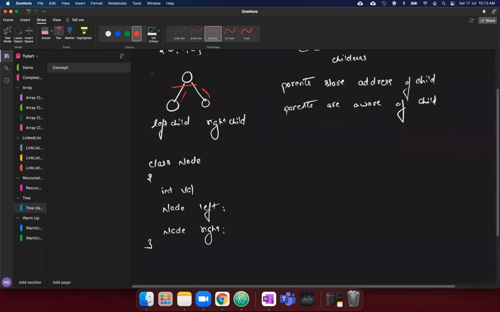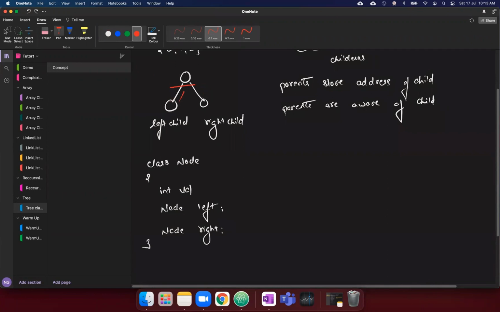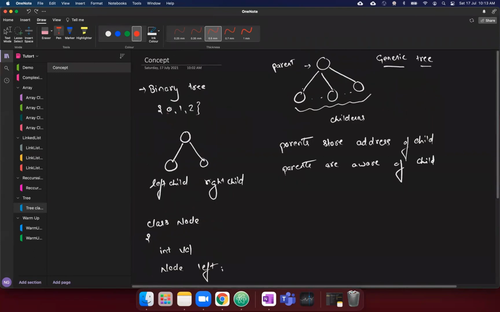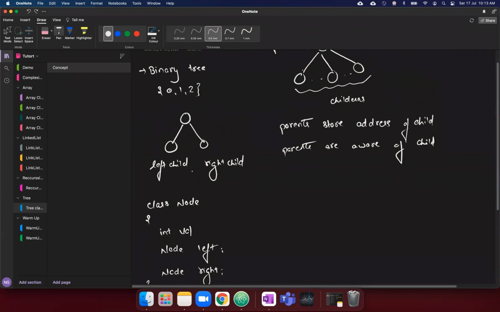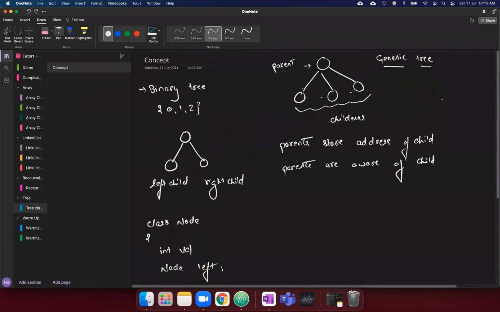Mostly we go in all the directions, but it's a decision point to help you go in any direction or both. That's why it's non-linear in nature. So this parent-child relationship helps in maintaining the non-linearity in this data structure.